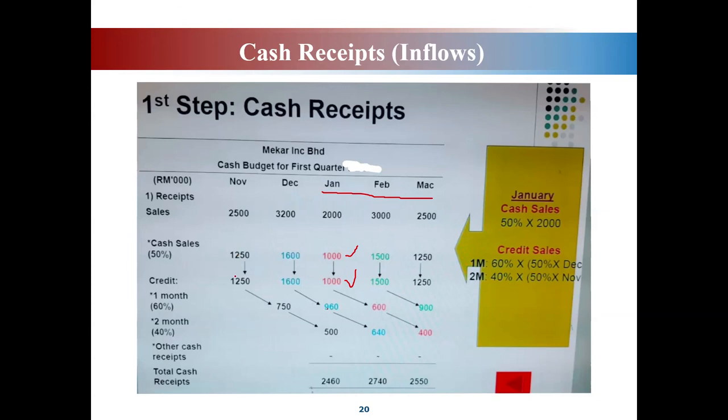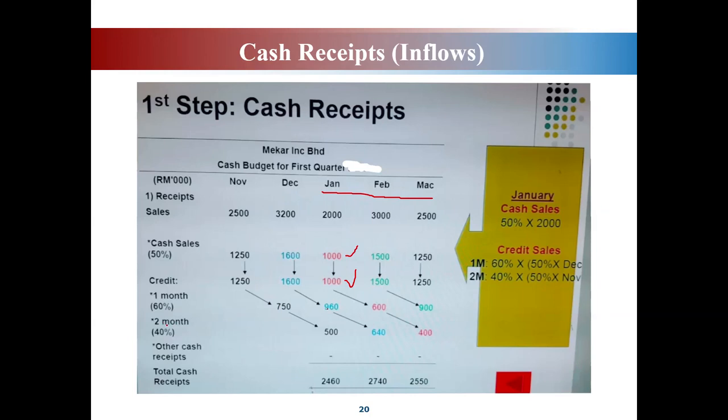So the other half, the other 50%, will be paid in credit. So 1,250 again, 60% will be paid in December. 1 month after is December. So 60% times 1,250, you will get 750 ringgit. This one doesn't matter, but the most important is you want to look at after 2 months.